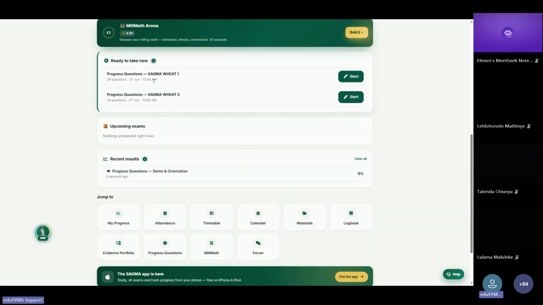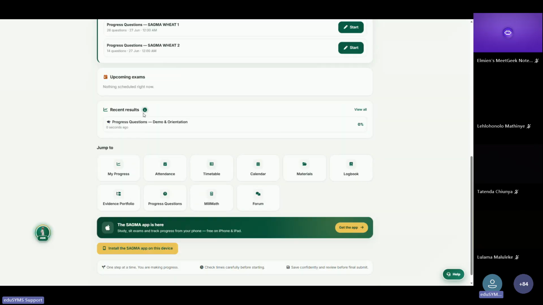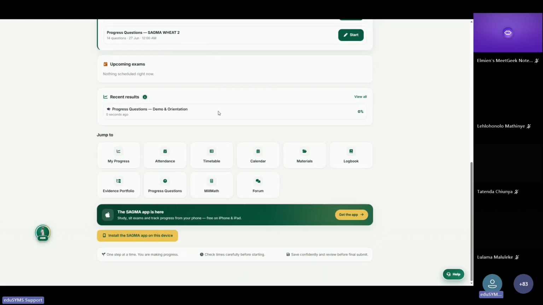So if you have any progress questions that are due or that are ready for you to take, you will see them right there. And if there are any upcoming exams, you can also see them right from the dashboard. Now, if there are any recent results or whatever feedback, you will also be able to see that on this tab. So it will always have small little sections that give you an insight into your whole learning experience from a bird's eye view and give you access to click further and go deeper with it. So like I say, I'm diving deep into it from this dashboard because it gives you access to almost everything that you need. Then we'll touch on the navigation in a minute.